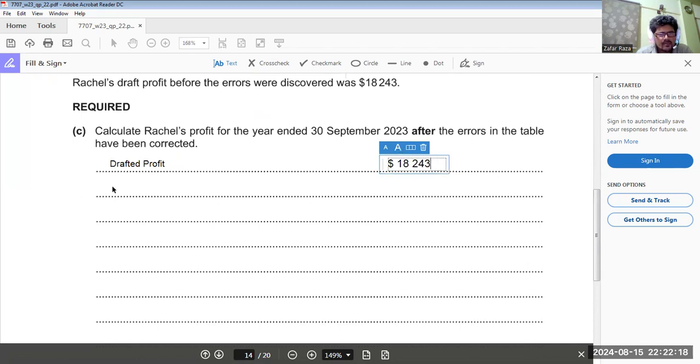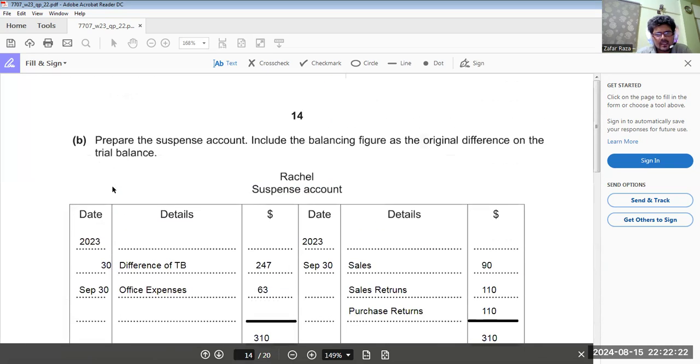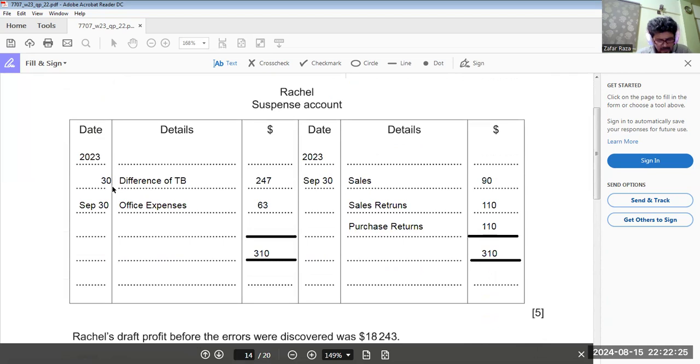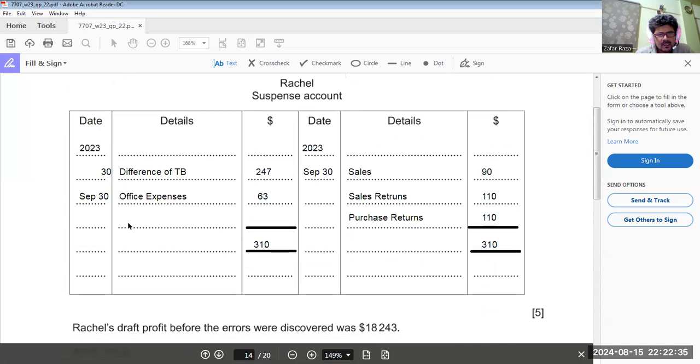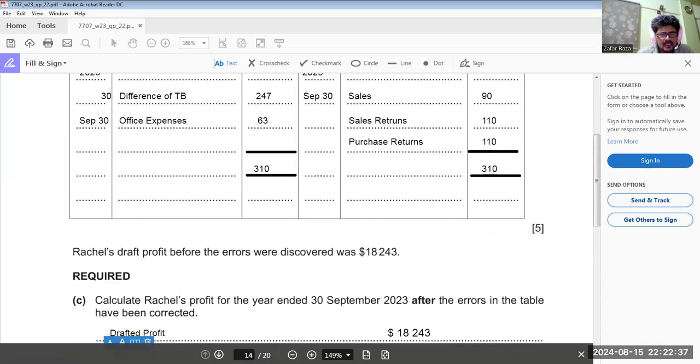Okay, now first error. The first error which is going to affect is office expenses. Okay, see how these errors are affected.